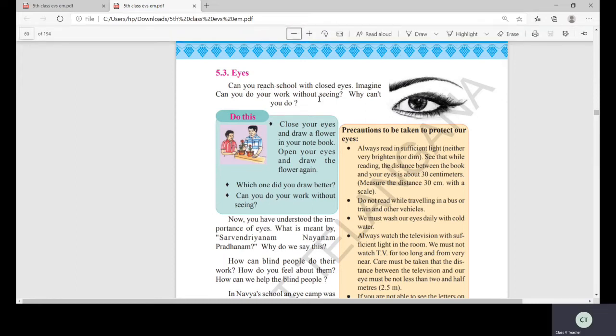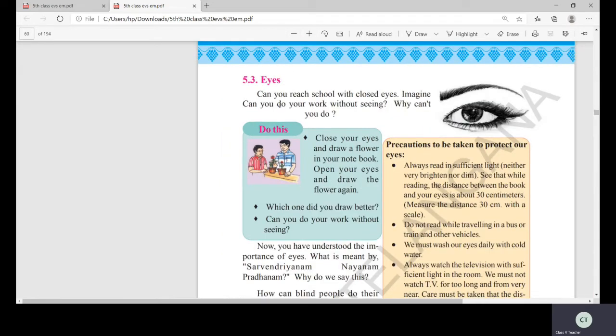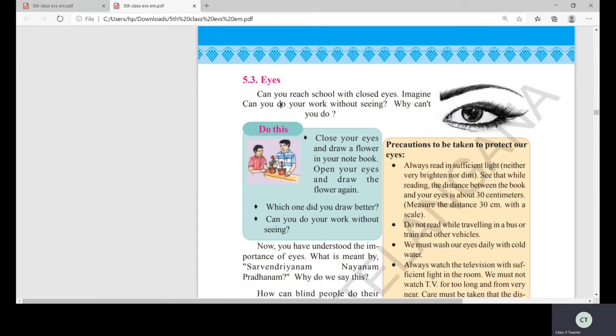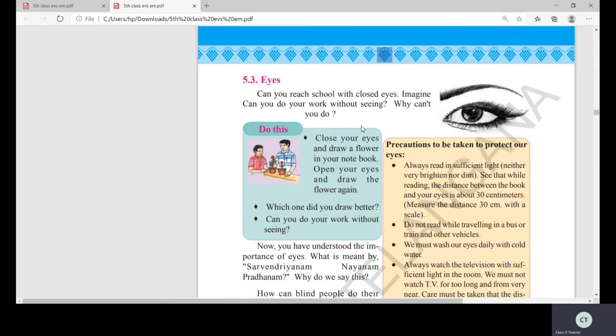Okay, now let me go to this. Can you reach school with closed eyes? Imagine. Can you do your work without seeing? Why can't you do it? Yes, children. See, I'm asking, suppose you want to go to the school, close your eyes and can you go to the school? No. Imagine, can you do your homework with your eyes closed? No. Why can't you do it?